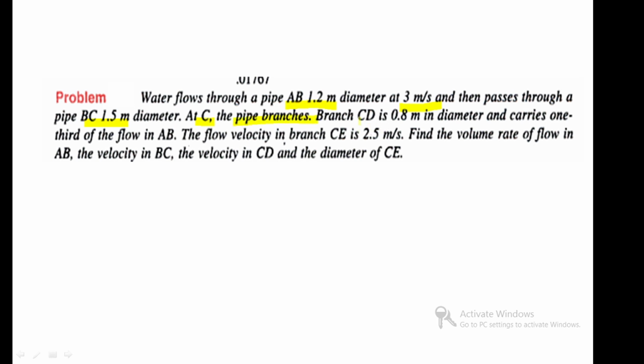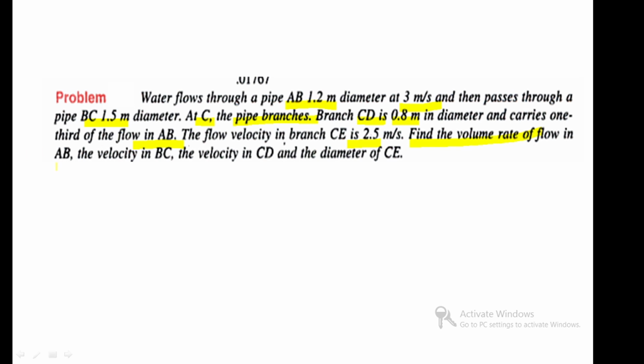CD is 0.8 meter in diameter and carries 1/3 of the flow in AB. The flow velocity in branch CE is 2.5 meter per second. Find the volume rate of flow in AB, the velocity in BC, the velocity in CD, and the diameter of CE. Okay, these are the values we have to find out, right?